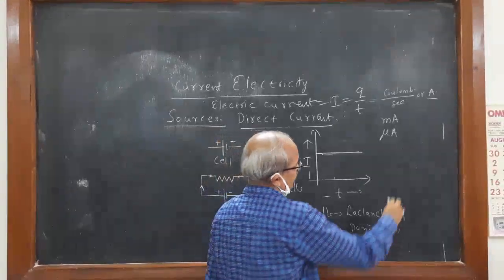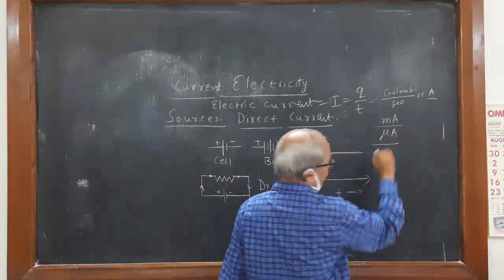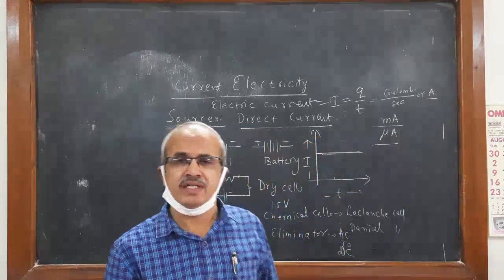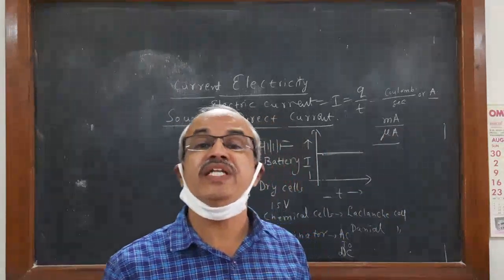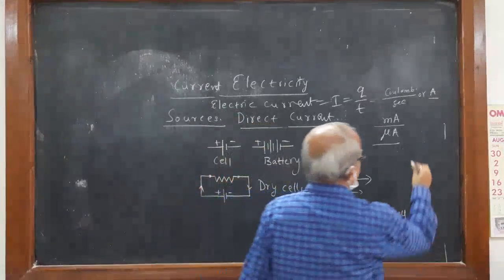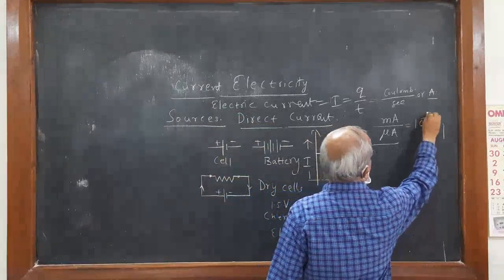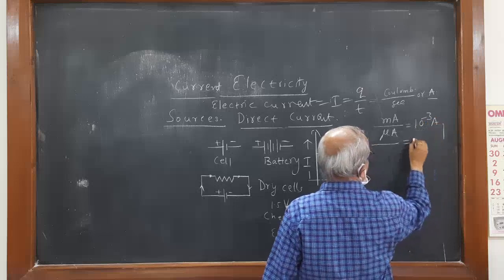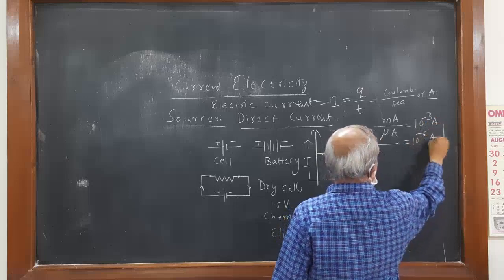Usually that scale is in milliampere or microampere. For small currents, that is 10 to the power of minus 3 and 10 to the power of minus 6, we convert into ampere.